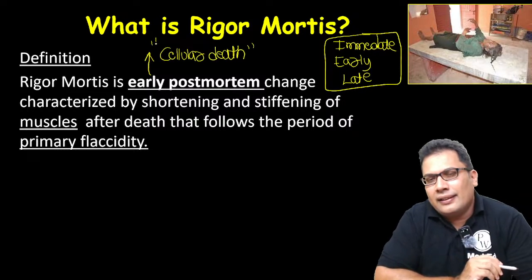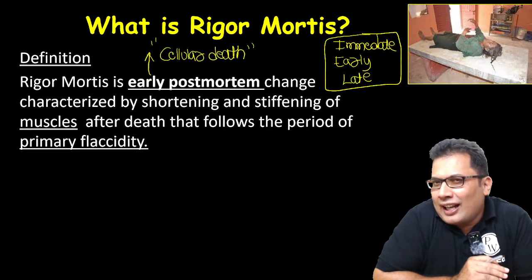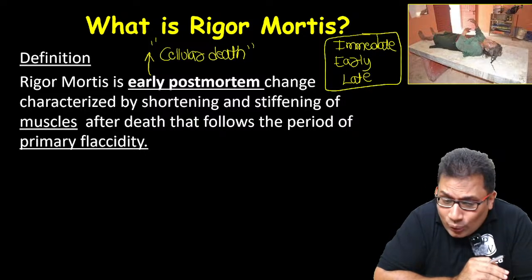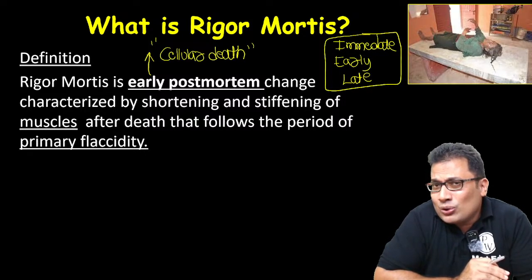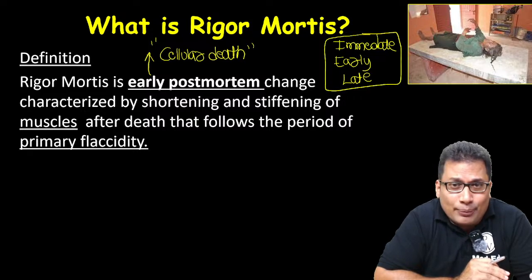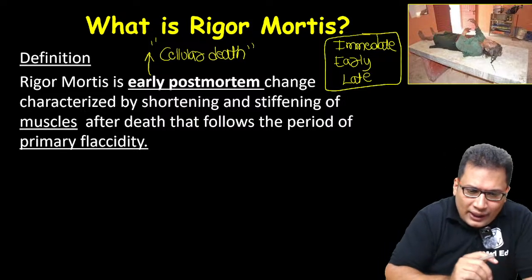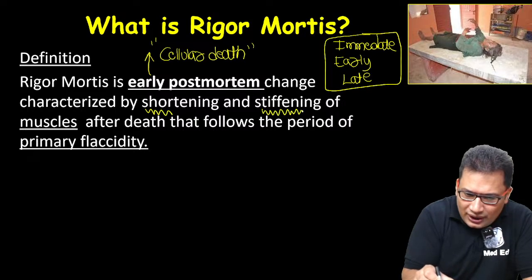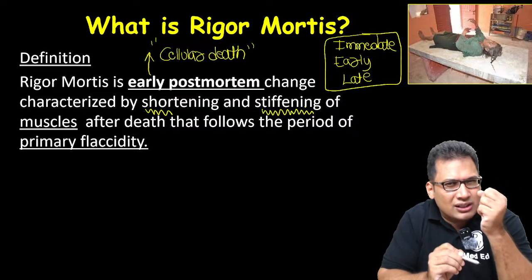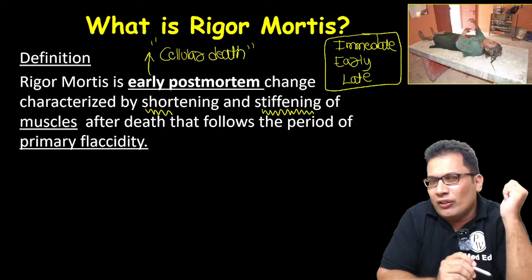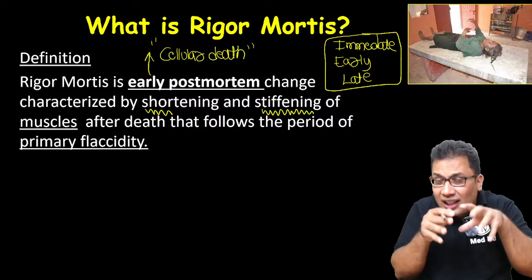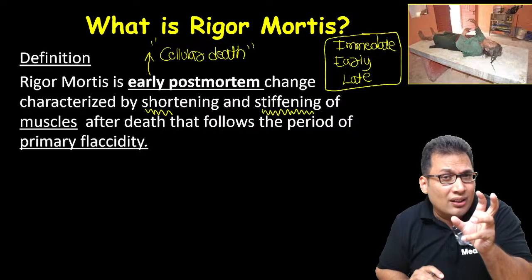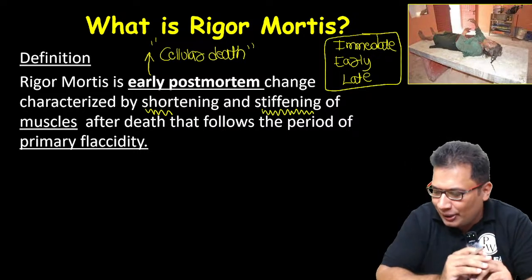So what happens after death? Cells are going to die because of lack of ATP, because of lack of cellular respiration. So early post-mortem changes are because of the depletion of ATP. They are going to lyse. Characterized by shortening and stiffening. Some degree of shortening and some degree of stiffening of the muscles. So muscles are in the contracted state. Remember, muscles, voluntary muscle or involuntary muscle? Anybody can answer?